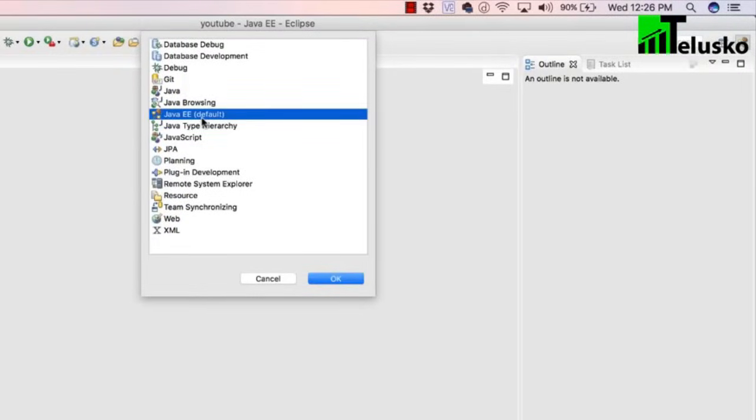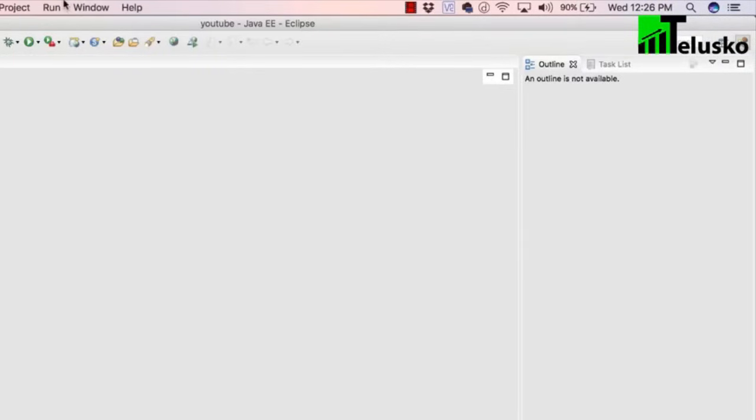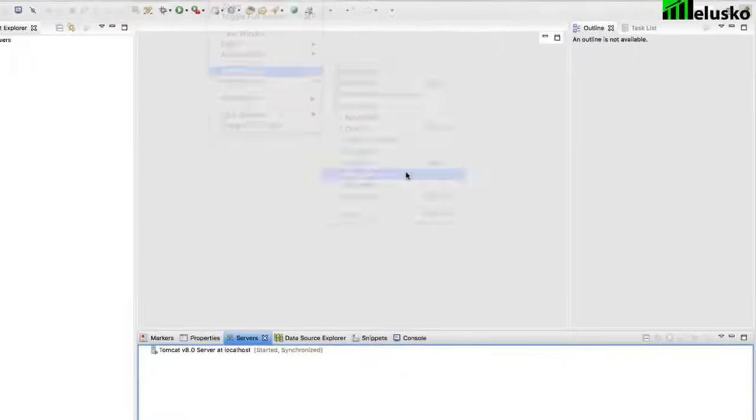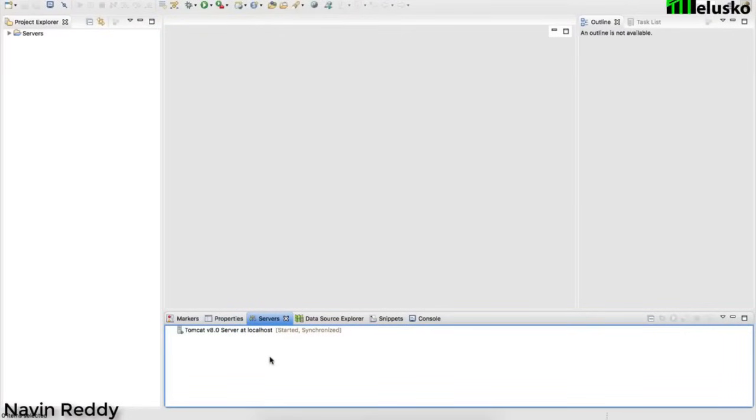Luckily for my machine, it is there by default. In your machine also it will be by default, but in case it is not, just make sure that you are selecting the Java EE perspective, and then go to Window, Show View. There is an option of Servers. When you click on this, it will give you this window, the current window which you are working with. So right click and say new, click on server.